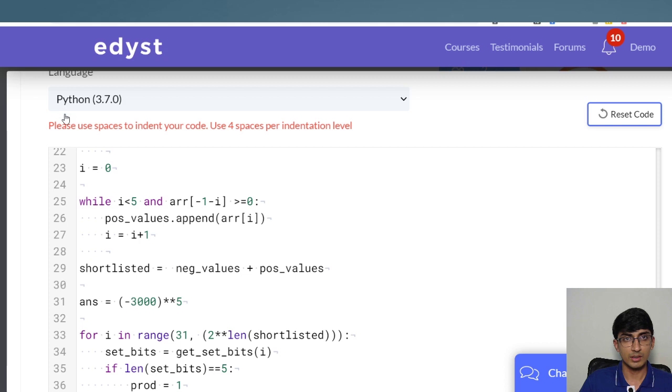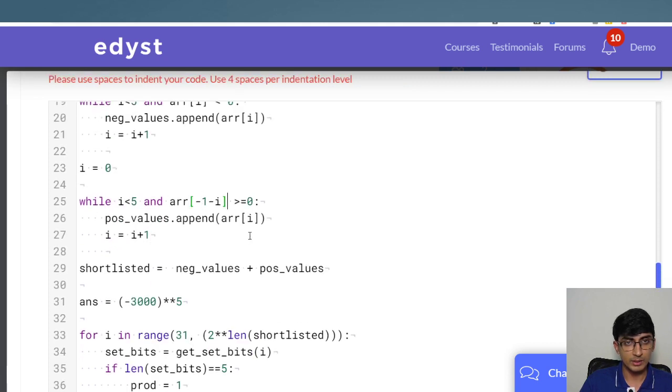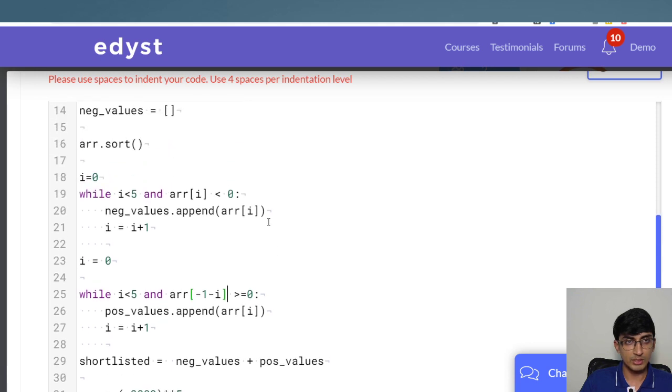Yeah, okay, looks like we have, okay, great. So I think most probably we've again made a mistake in getting the positive values over here. I think that is most probably it. arr[-1]. Have we sorted this entire array? Okay, we have sorted it. We are coming from the back. arr[-1-I], right? arr[I] less than 0, arr[-1-I] greater than 0, I is equal to 0, I plus 1.